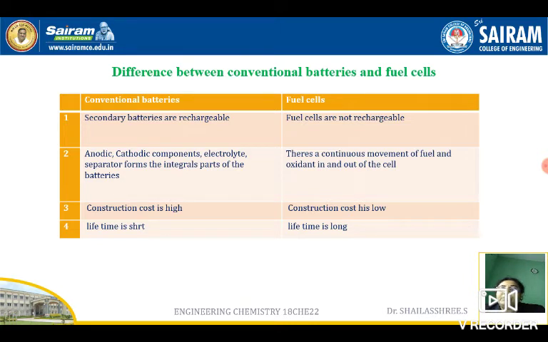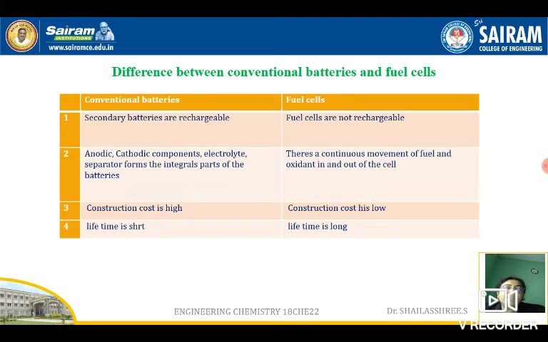The lifetime is short in the case of batteries. They have a very short lifetime; shelf life and cycle life will be less. In the case of fuel cells, the lifetime is very long. They will work for a long time and there will not be any failure. Batteries may fail, batteries may be dead, because of the drying of all the active components. But fuel cells will not dry and will never die. They will work for a long time. So the lifetime of conventional batteries is lesser, and that of fuel cells is very high.